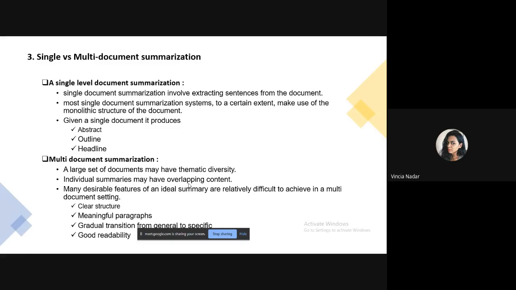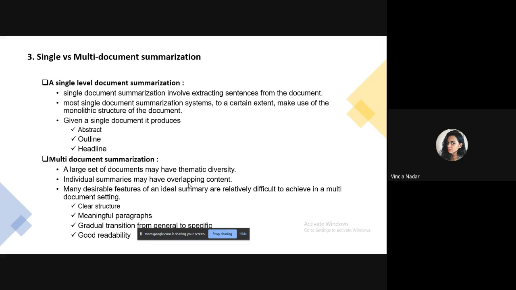There are two major differences between single and multiple document summarizations. First, most approaches to single document summarization involve extracting sentences from the document. Second, most single document summarization systems, to a certain extent, make use of the monolithic structure of the document. For example, one simple but quite effective way to write a summary for a single document is to take the first sentence from each paragraph and put them together in their original order.